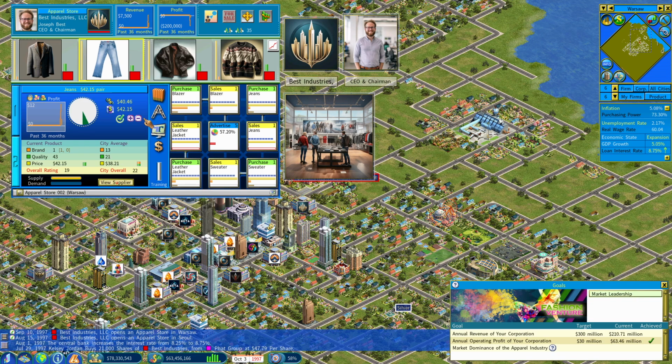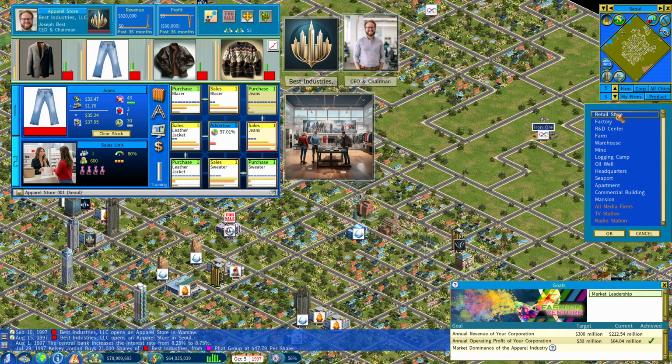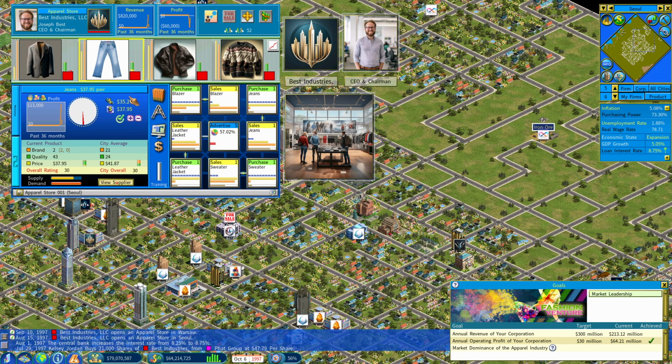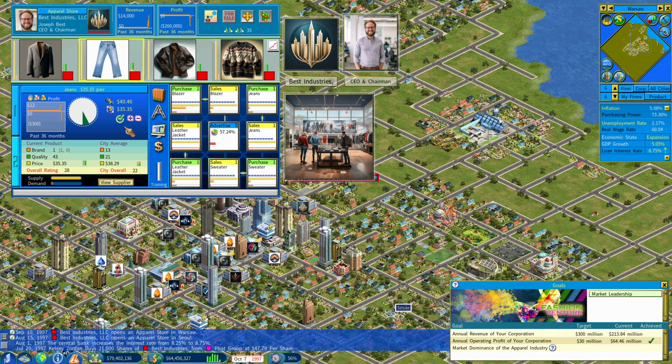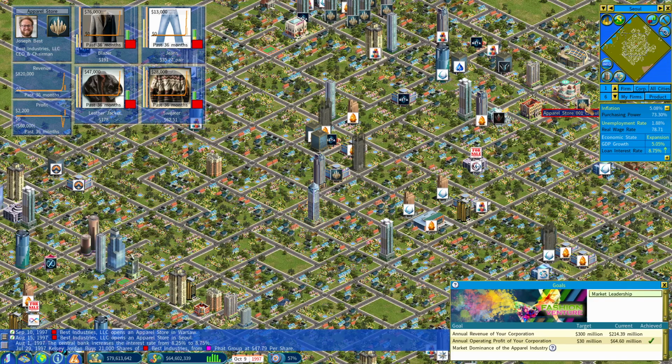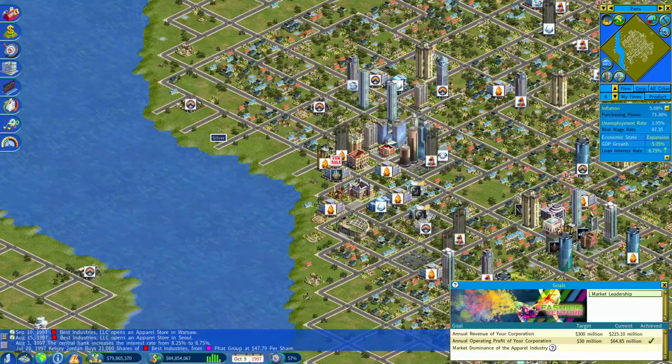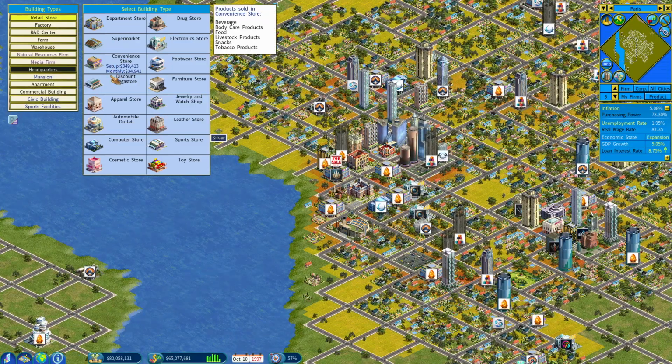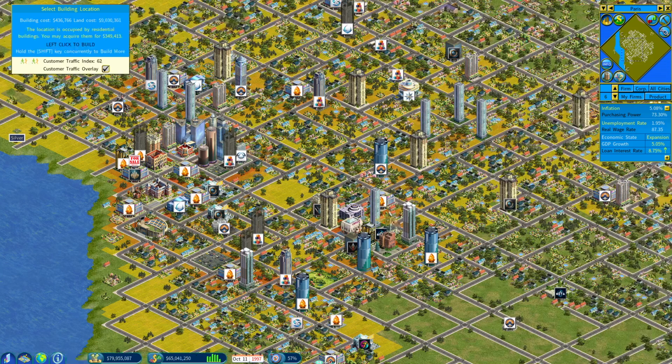Jeans. Yeah. I mean, we just need to eat profitability, I'm afraid. So in Paris, we probably don't have an apparel store.